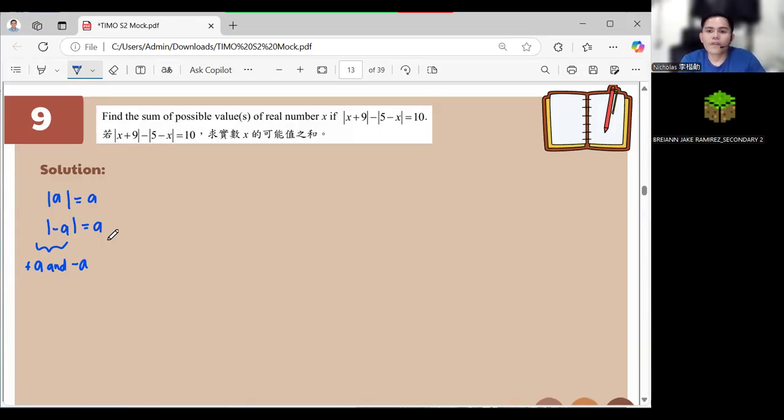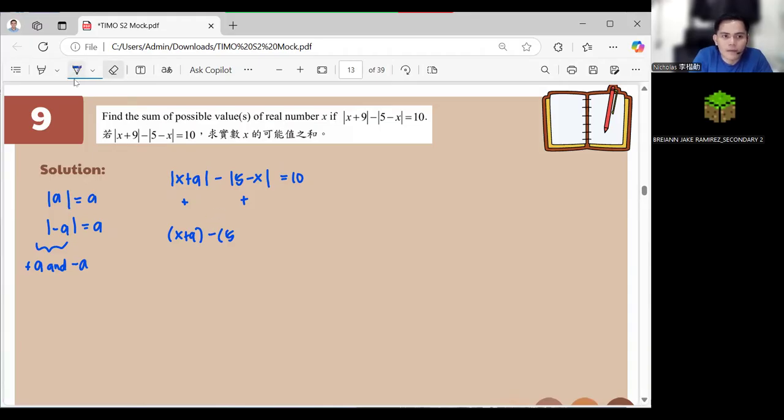Okay. Now, for the first one in here, we can have that one as x plus 9 minus 5 minus x equal to 10. So we can have positive, positive. So this is x plus 9 minus 5 minus x is equal to 10, right?